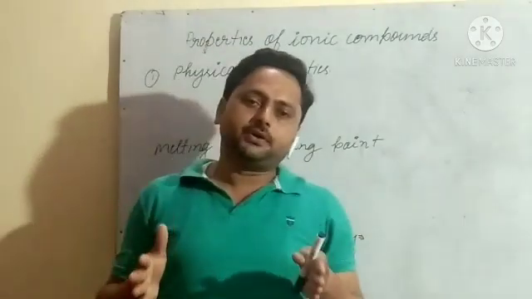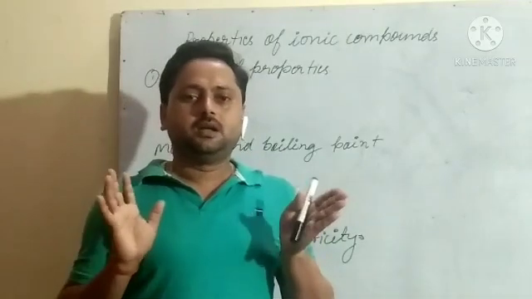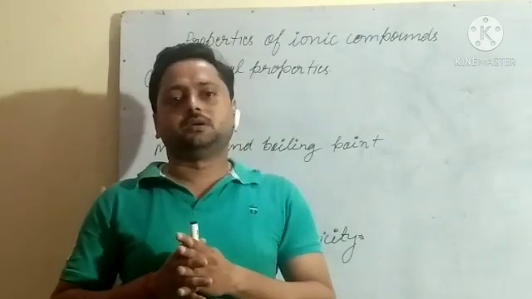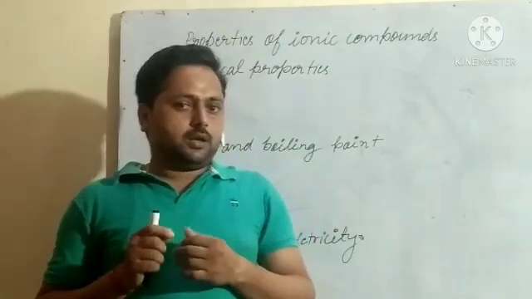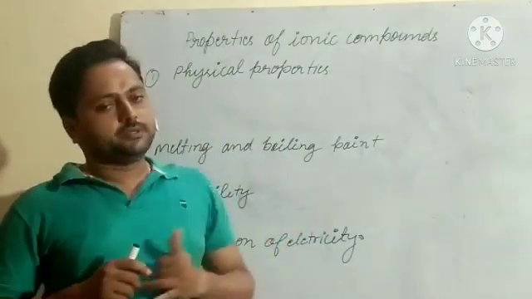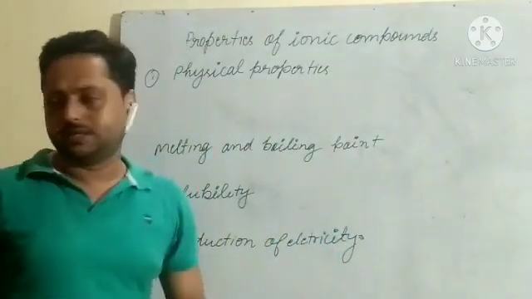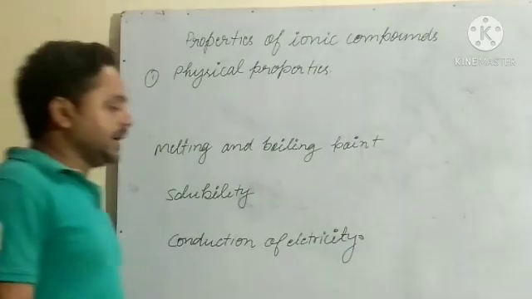You should watch the video till the end. Don't quit the video in between, otherwise it would be difficult to understand the points. First, we will define what ionic compounds are.